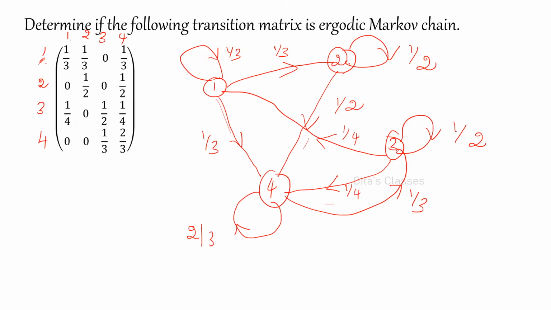2 to 3 directly it is not there. But 2 to 4 you can go, and 4 to 3 you can go. Yes. Then 2 to 3 is reachable. Now consider 3. 3 to 1 is directly there.